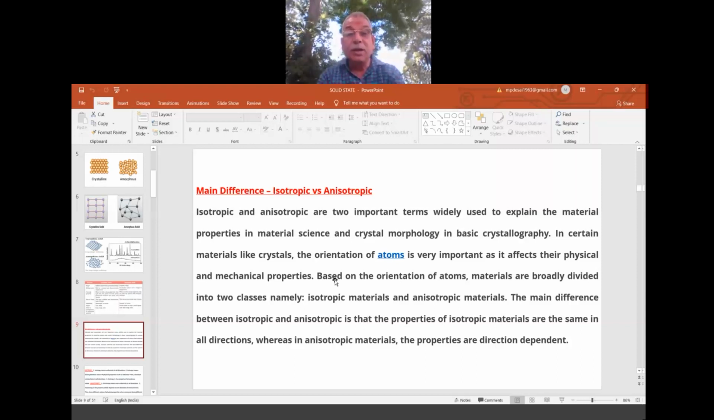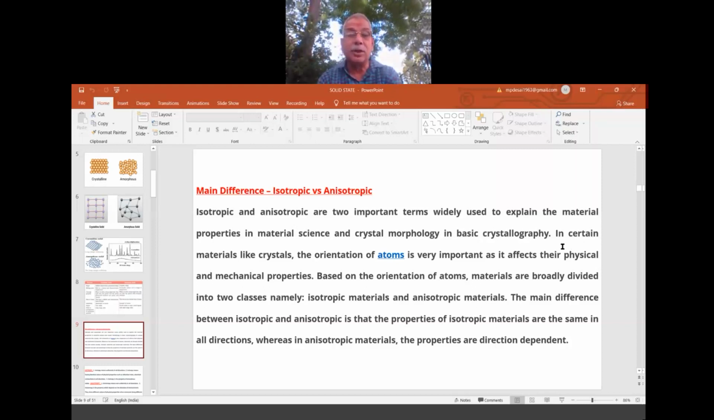Isotropic and anisotropic are two important terms widely used to explain material properties in material science, solids especially, and crystal morphology. The word morphology you might have heard more in biology, where it is biological morphology. Here it is chemical morphology; crystal morphology is the structure part, in basic crystallography. Crystallography is a big branch of chemistry where we learn only about crystals. Separate books are written on crystallography by many eminent authors. That is not part of this discussion; it is a higher class.